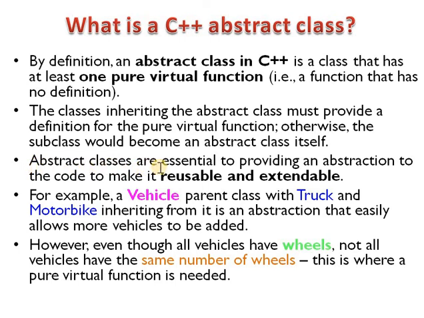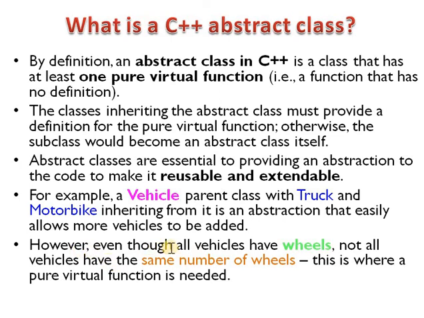Abstract classes are essential to providing abstraction to the code, to make it reusable and extendable. For example, a vehicle parent class with truck and motorbike inheriting from it is an abstraction that easily allows more vehicles to be added.